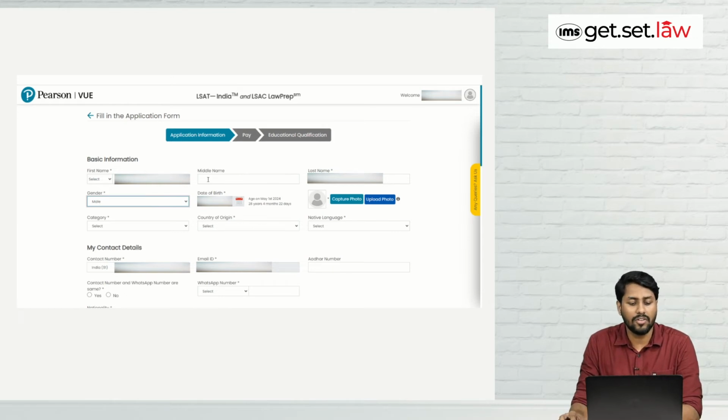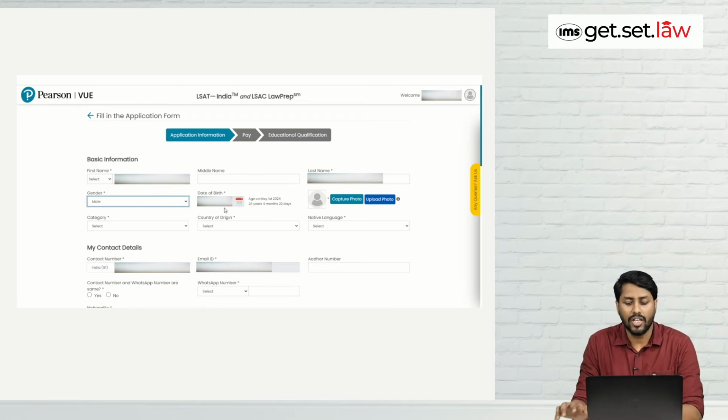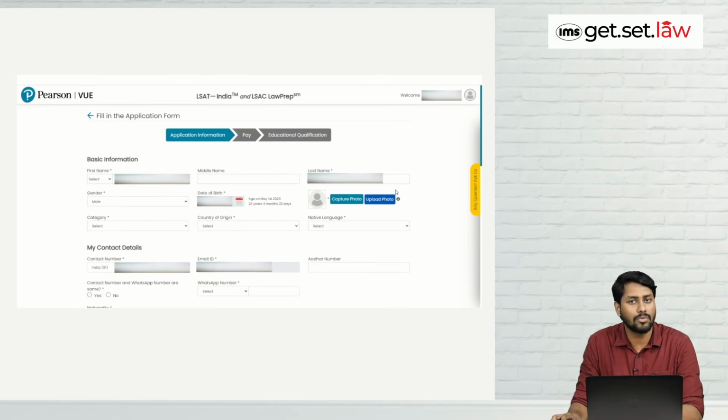So as you can see, the first basic information that they are asking is your first name. It is already pre-filled. Middle name is not mandatory in nature, and last name is already pre-filled. You will have to then choose your gender. So the options that are available to you are male, female or other. So you can choose, and after that there is a column of date of birth. It is already pre-filled. Then you will have to upload your photo. So when you click on I, you will find the basic details that we have already discussed, the requirements related to the photo that you will upload. So you will have to choose, and the maximum size should not exceed 5 MB.